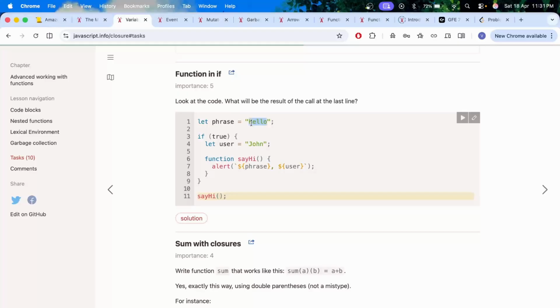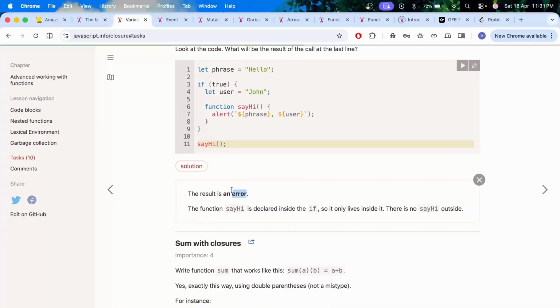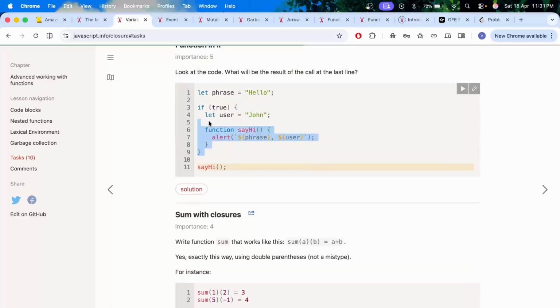Let phrase is equal to hello. If true, let user is equal to John. Okay, say hi. Okay, so see, this function say hi is declared inside this block, the if block, so it will not be accessible here, and this looks like a syntax error to me. This is an error. Yeah, I mean, this is not a syntax error, but it is an error. Okay, we can check what kind of error this is actually.